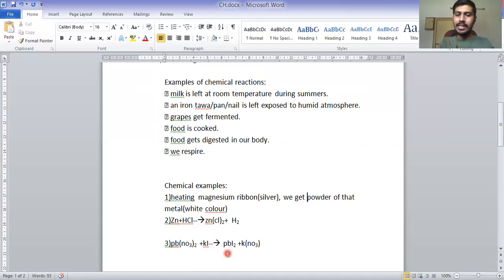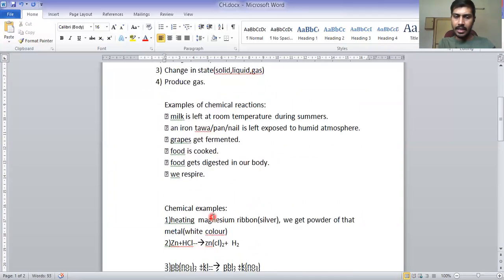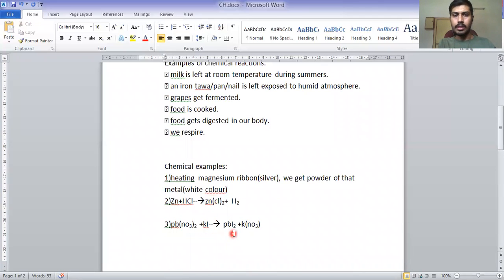Now, how can I say that this is a chemical reaction? The reason is that the color of lead nitrate is white, while the color of lead iodide is yellow. Here the color is changed, therefore again condition first, change in color: a chemical reaction occurred.